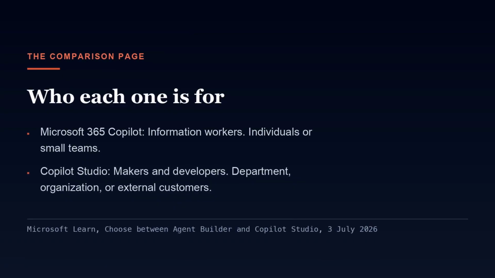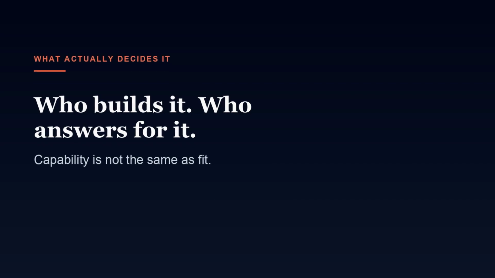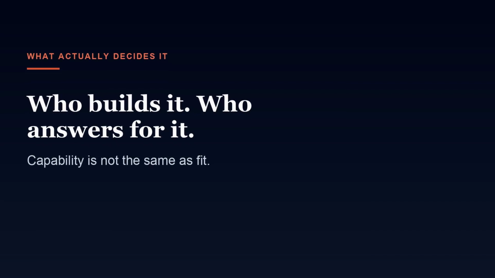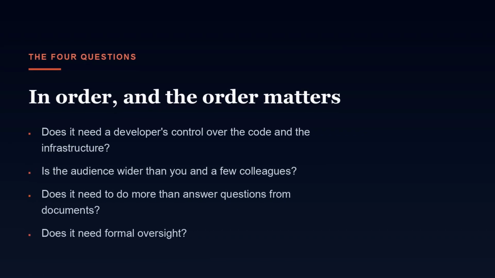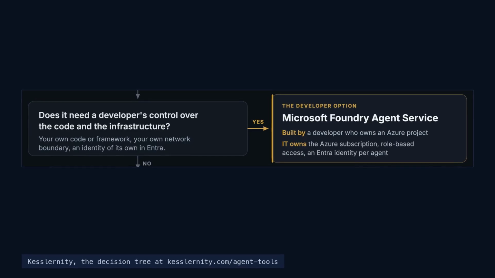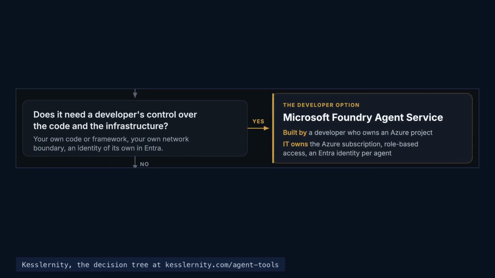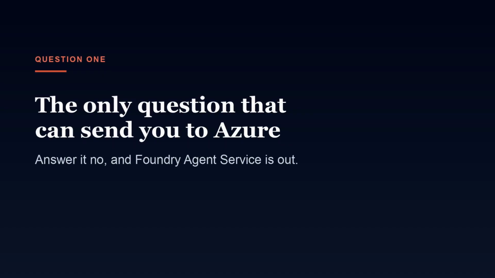But more capability is not the same as the right fit. What decides it is who has to build the thing and who has to answer for it. 4 questions decide it, and the order matters more than the questions do. Question 1. Does this need your own code, your own model, your own infrastructure? That is the only question that can send you to Azure.